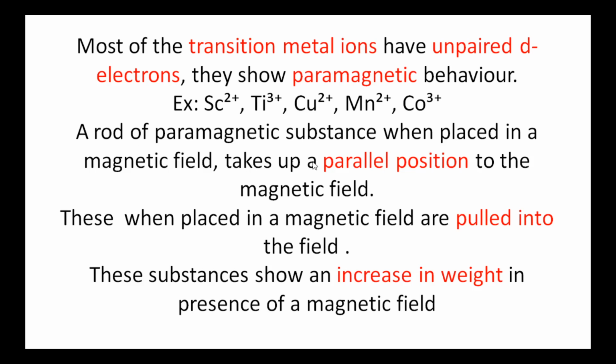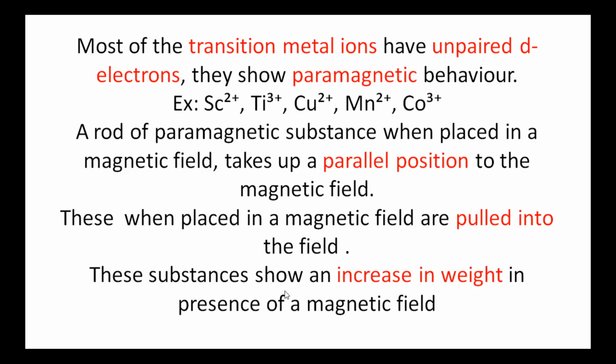A rod of paramagnetic substance, when placed in a magnetic field, takes up a position parallel to the external magnetic field. So it is attracted into the magnetic field. These substances, when placed in the magnetic field, are pulled into the field due to the attraction between them.